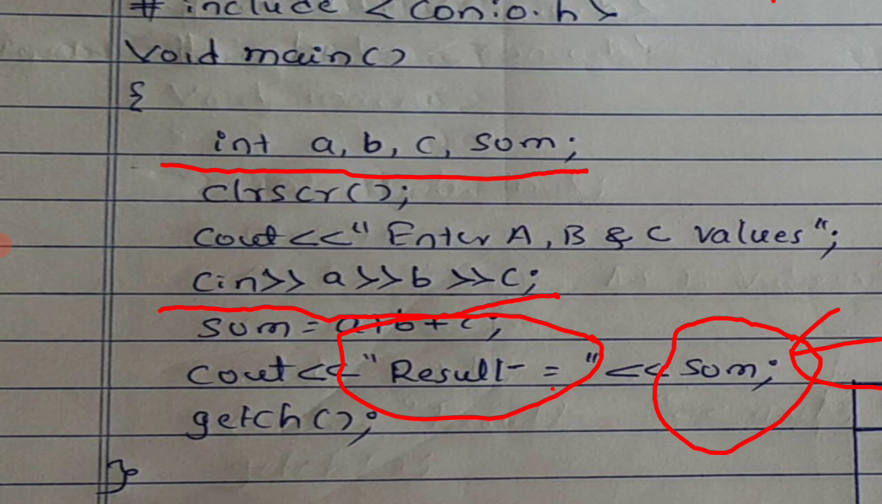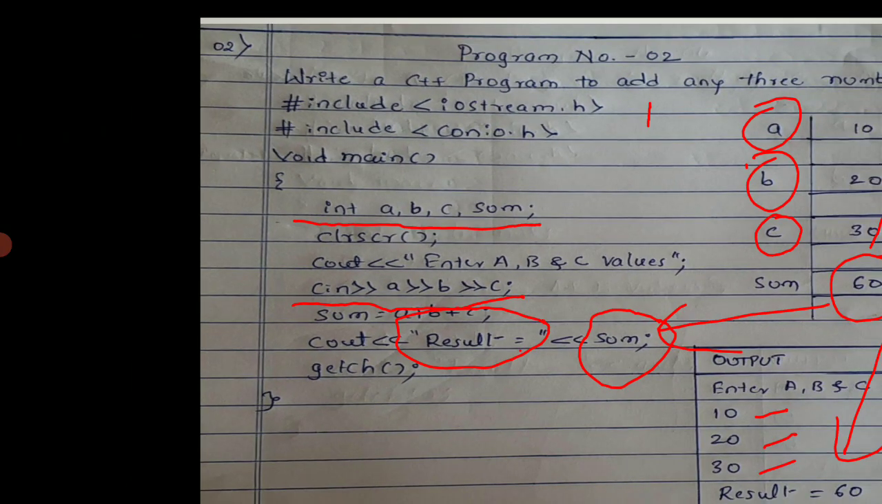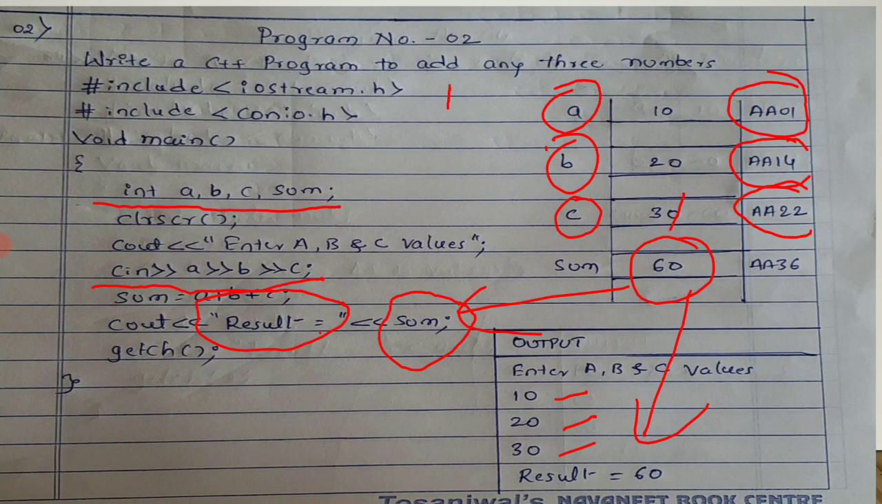Once the result is printed, then you have written here getch. This getch is used to wait until the user sees the message, his result. After seeing his result, once he enters any key on the keyboard, it will return to the program screen. That we are going to see in the practical room itself. Okay. So this is our second program.